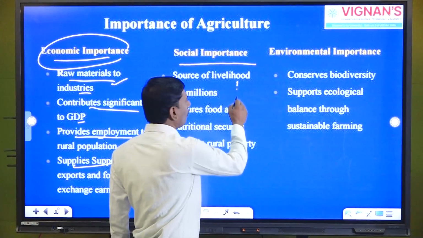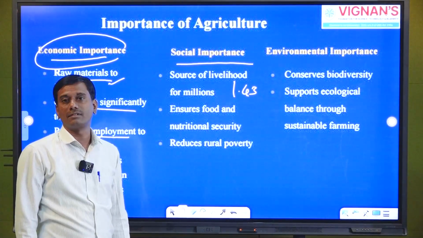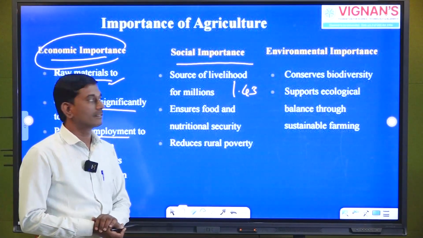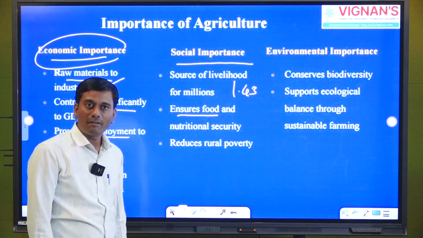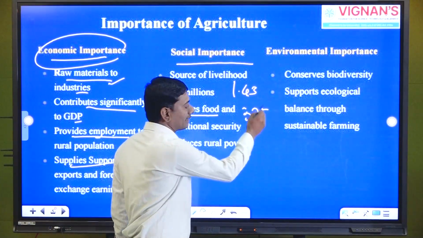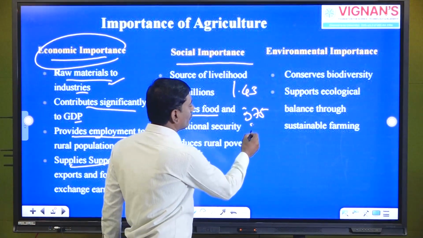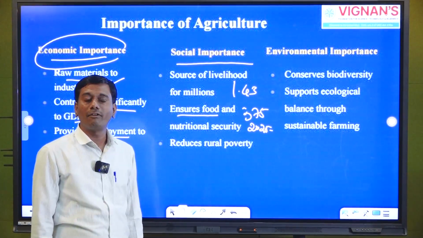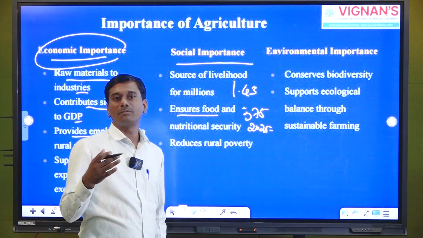I told that near about 1.43 billion people, this agriculture sector provides food, okay, and food security also in the form of providing government PDS, okay, and also you can see that it ensures food and nutritional security. Apart from that, because India is producing 375 million tons as per the current status, we can see that presently. So during 2025-26 the estimated production is 3.75 million tons, production we are seeing. So that's why we have much more production.